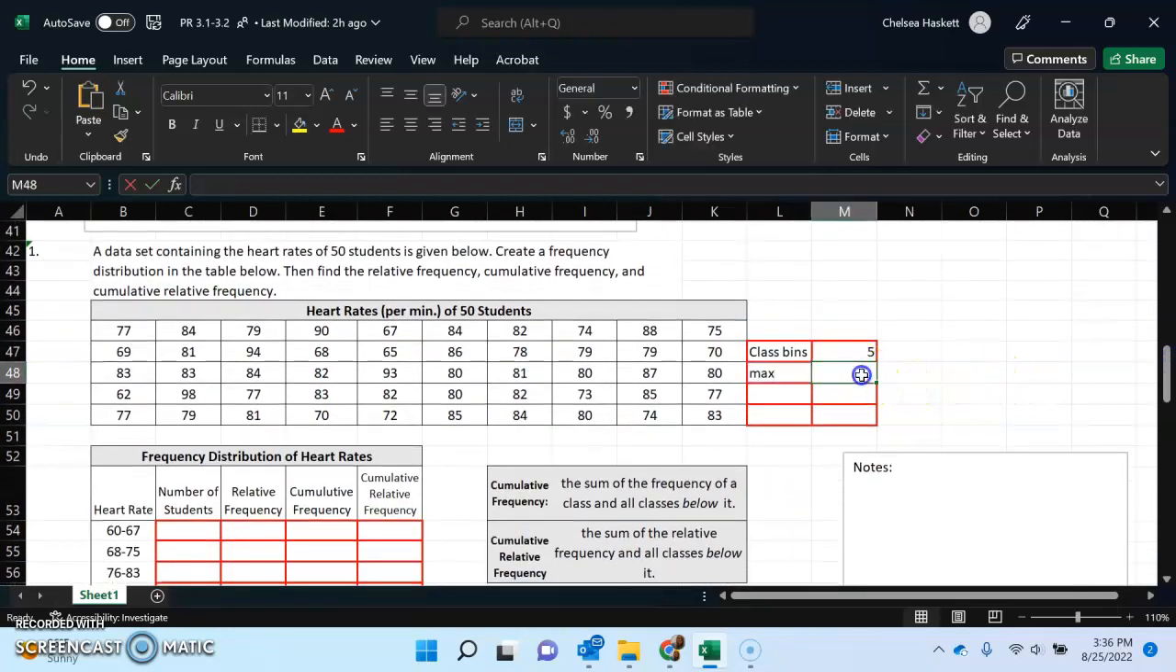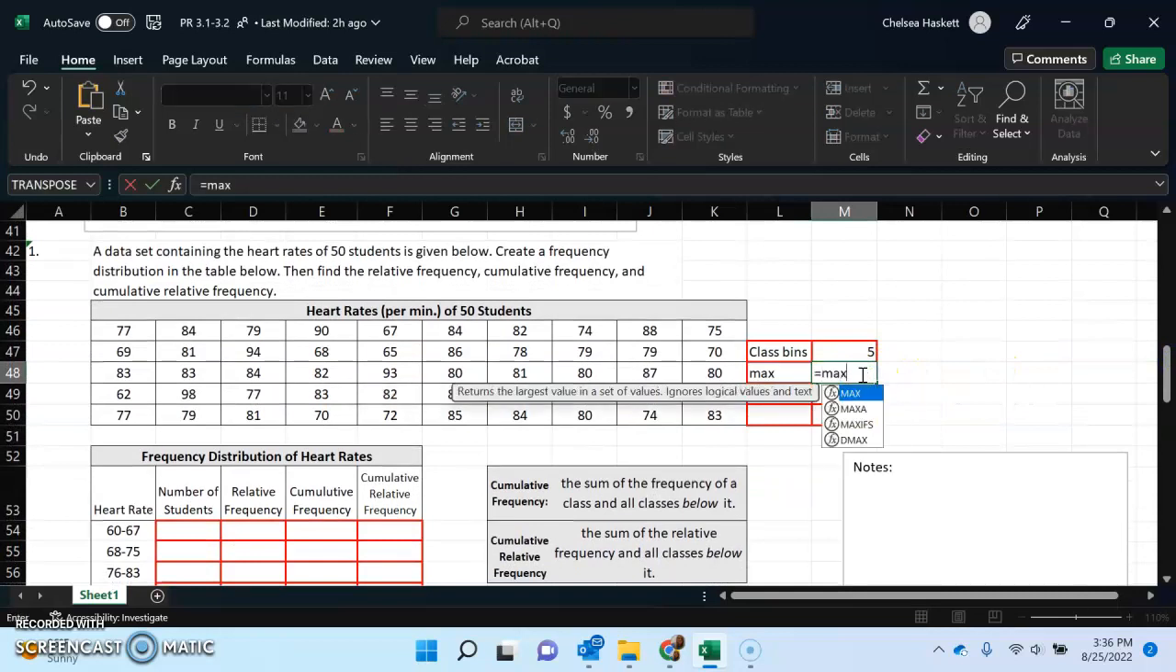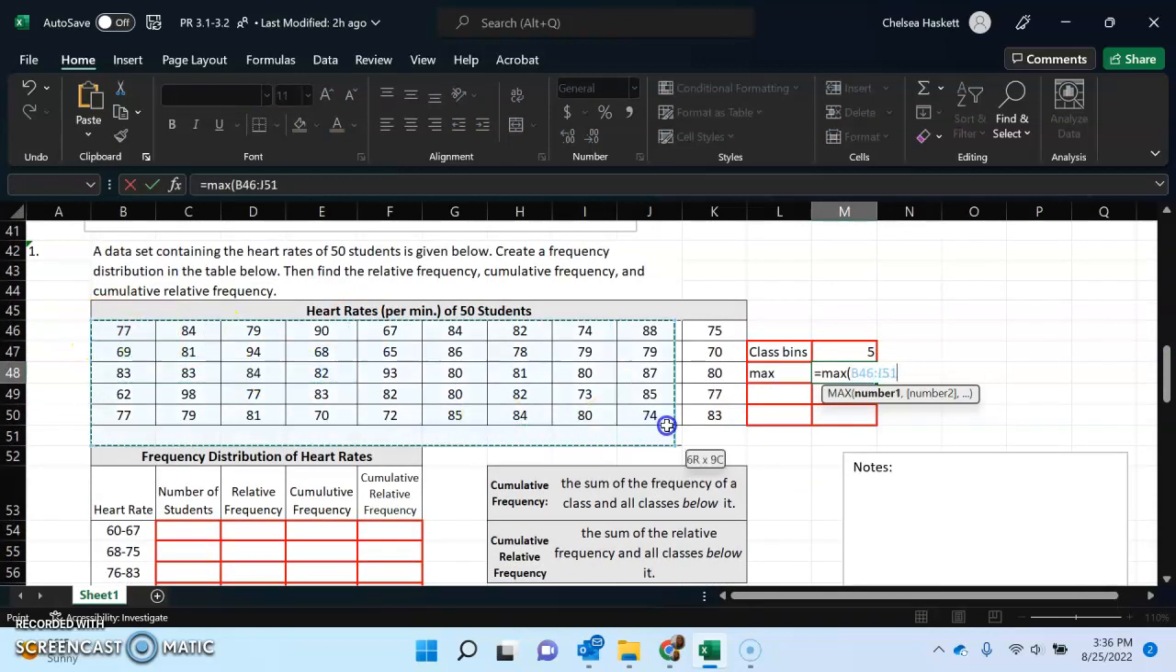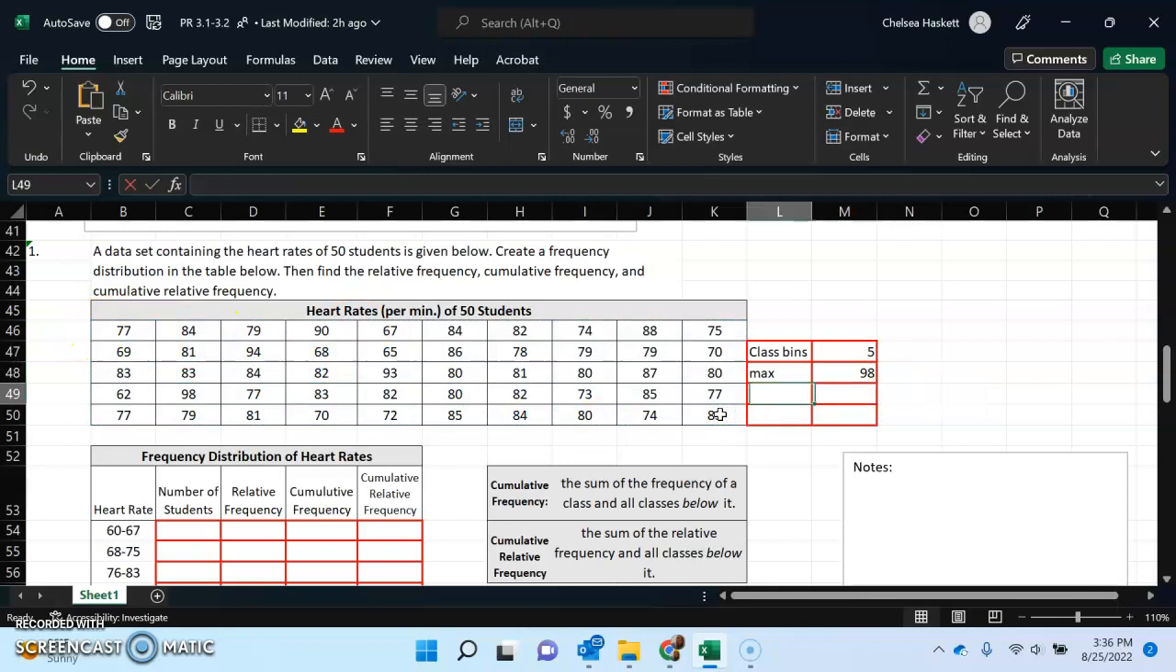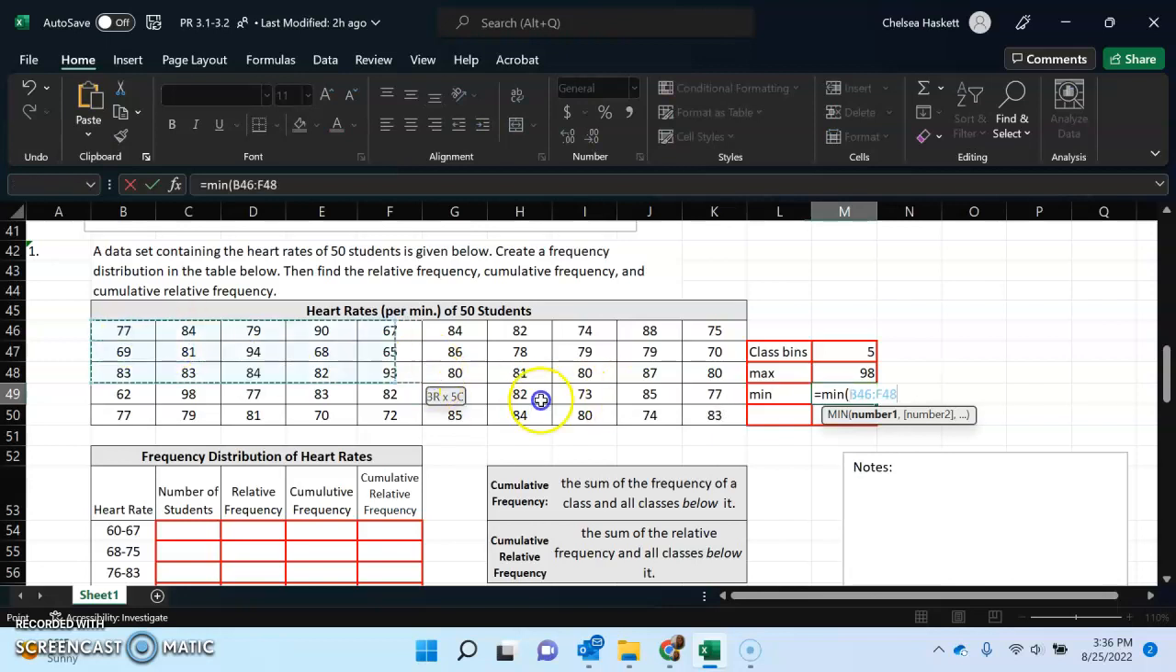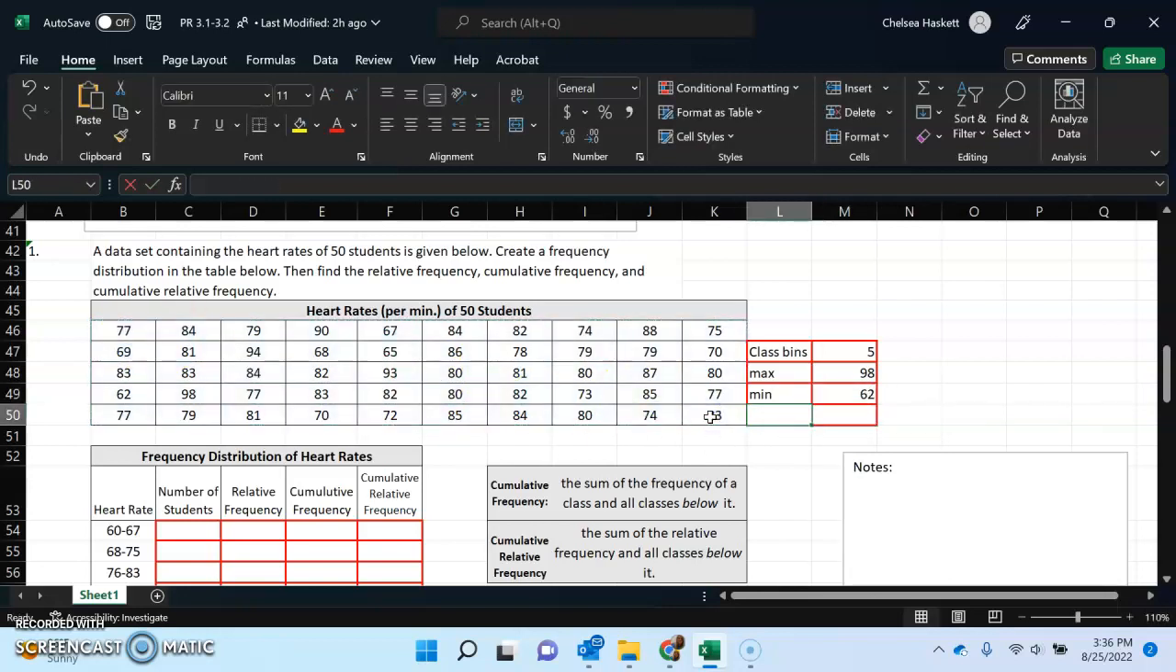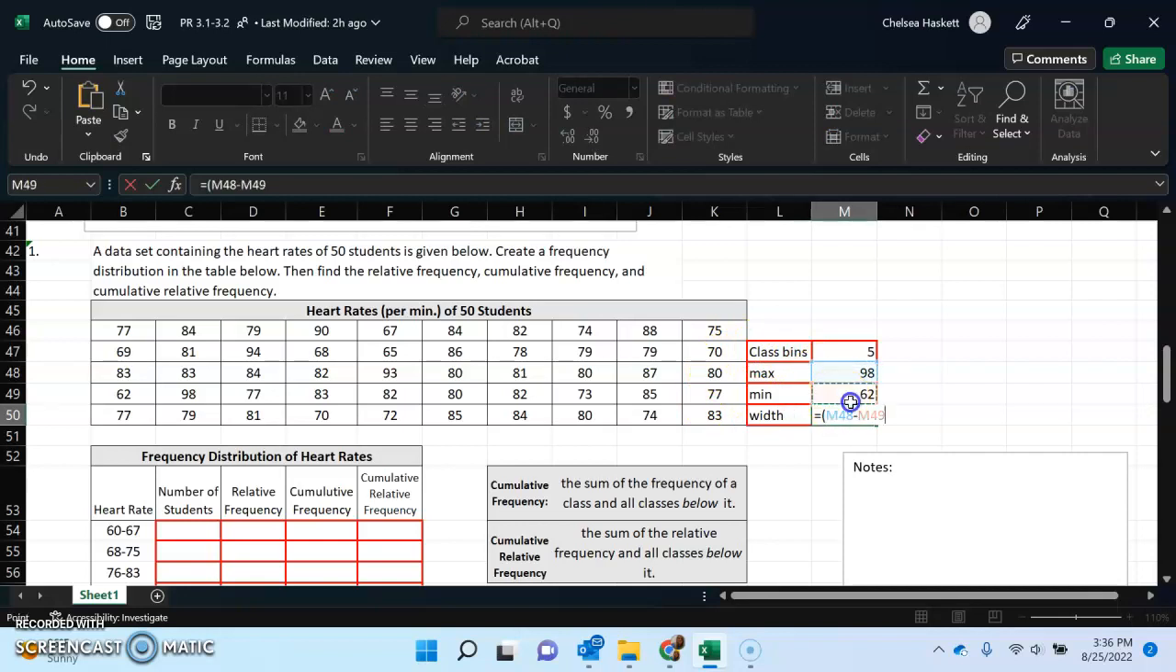So maximum of these numbers, so equal max. I need to find all of these maximums. And then I need the minimum, which is equal min. Okay, select all of these, enter, and then if I was finding my width, I would do parentheses maximum minus minimum over that class bin, how many bins there are.